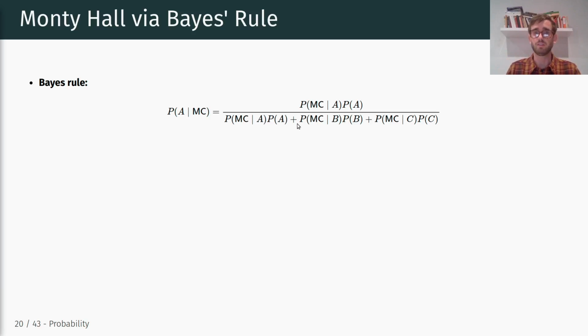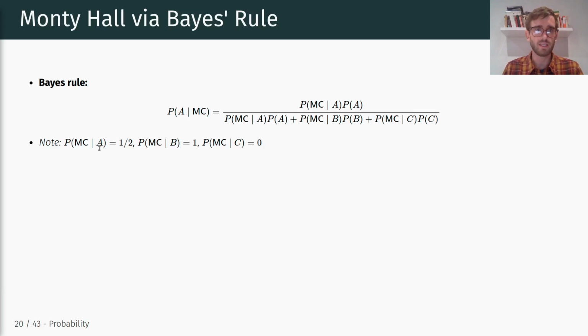So rather than A and A complement, we separate it into all three different possibilities. The first is the probability of A holding the prize times the probability of Monty revealing C conditional on A holding the prize. Then we have the probability of B times the probability of Monty revealing C conditional on B holding the prize, and the probability of C holding the prize times the probability of Monty revealing C conditional on C holding the prize.